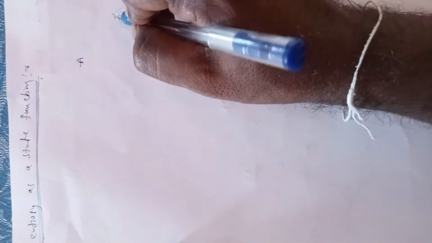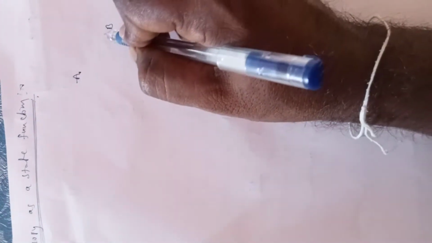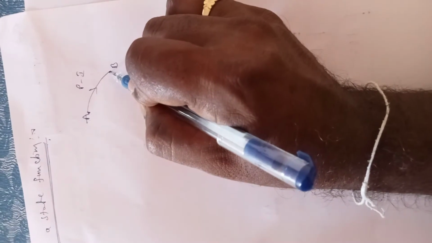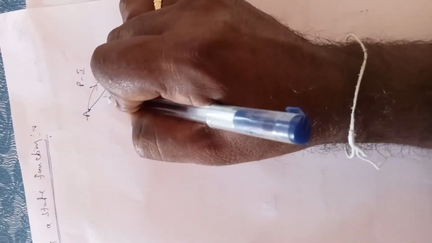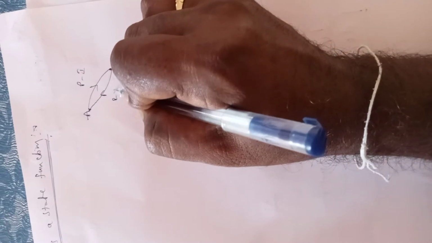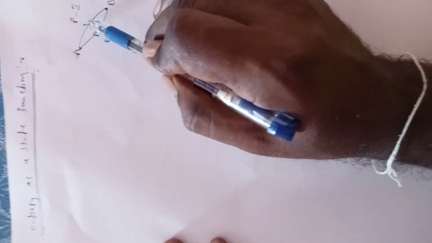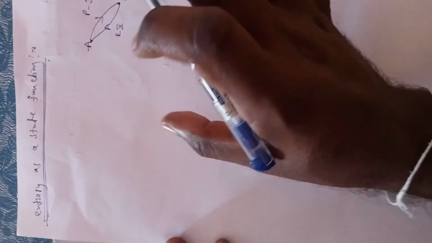Very simple. First of all, A is the initial state and B is the final state. A to B is path 1, and B to A is path 2. We want entropy as a state function, which means the entropy is independent of the paths. That's why entropy is a state function. Okay, this is the conclusion.